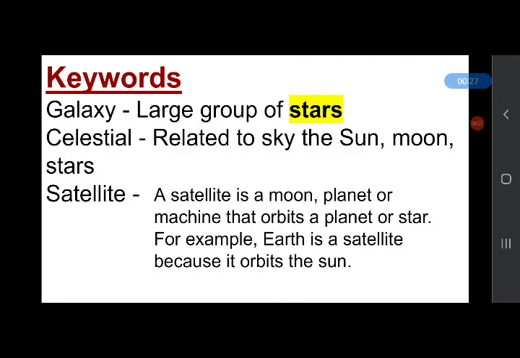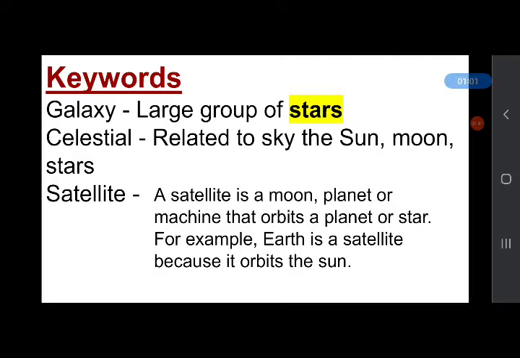Now, here some keywords are given. We will use these words in this topic, so you should know the meaning of these words. Like galaxy. What is a galaxy? A galaxy is a large group of stars. Each galaxy is made up of thousands of stars. And celestial means related to the sky, like the sun, moon and the stars.